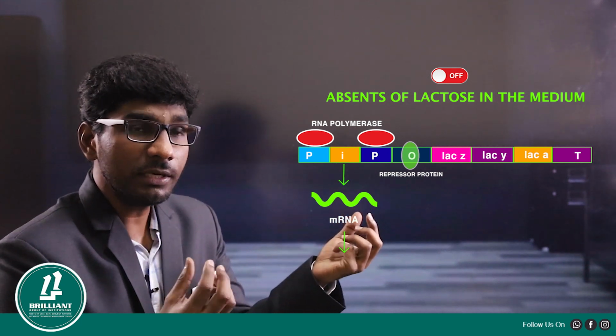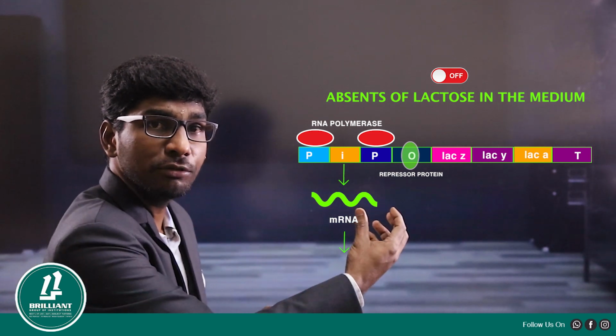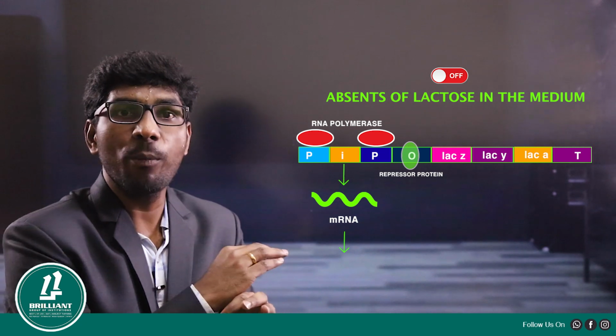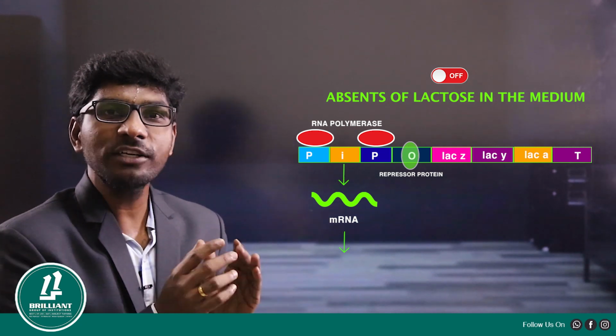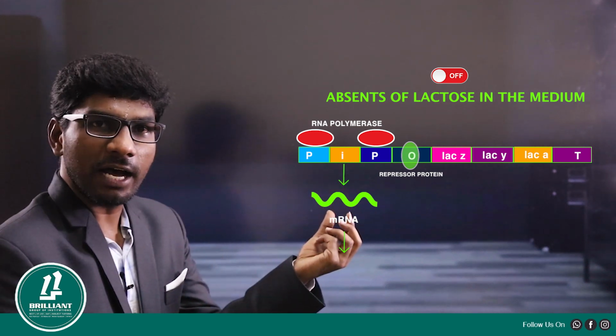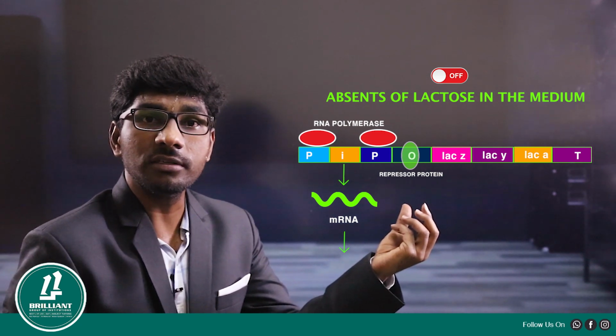So whenever repressor protein goes and binds to the operator region, in that time the operon will switch off. Why is it going to be switched off? Because this RNA polymerase enzyme cannot slide over the structural genes.